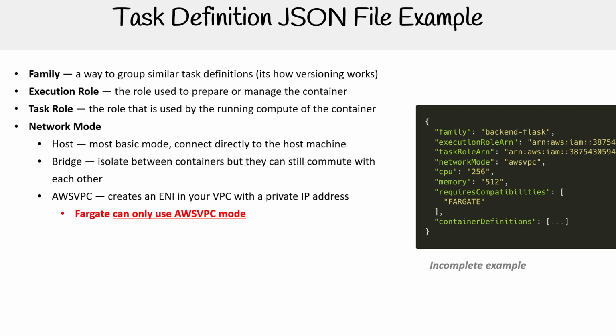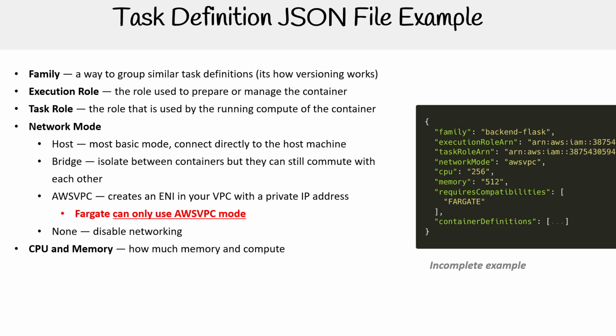For AWS VPC, you have to use it with Fargate. You cannot use host or bridge with Fargate. Because of that, Fargate will use an IP address and will not have a host name like an ECS EC2 instance, okay? There's also none, which disables networking. There is a use case for it. I just can't remember. Yeah, there is a use case for that.